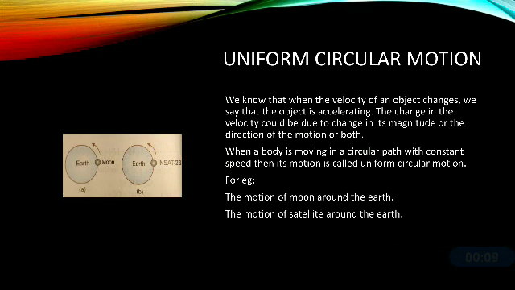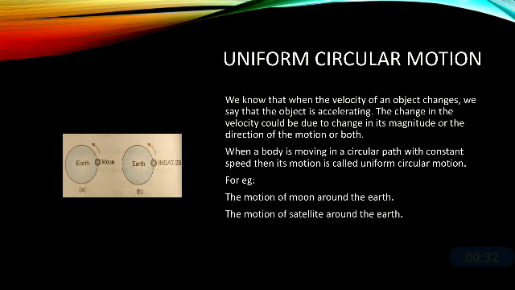We know that when the velocity of an object changes, we say that the object is accelerating. The change in the velocity could be due to a change in its magnitude or the direction of the motion or both. Now when a body is moving in a circular path with constant speed or uniform speed, then its motion is said to be uniform circular motion.